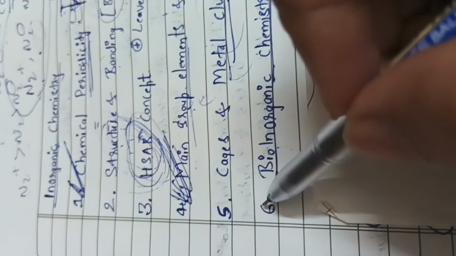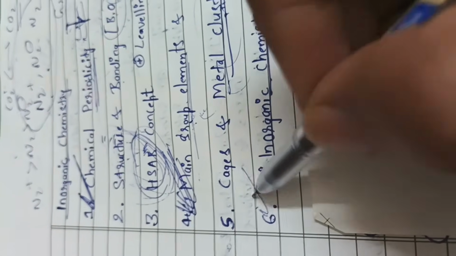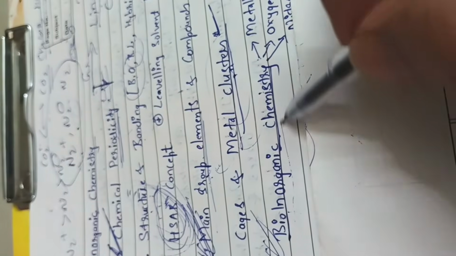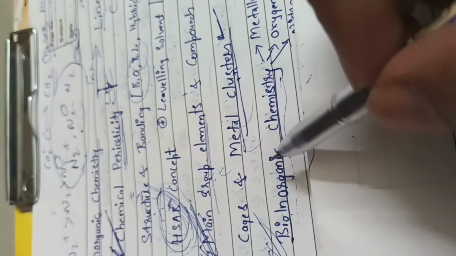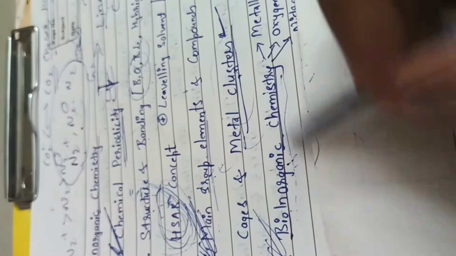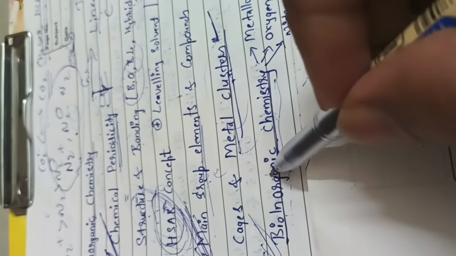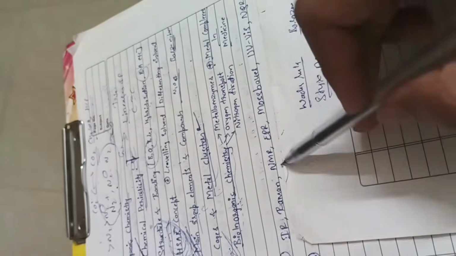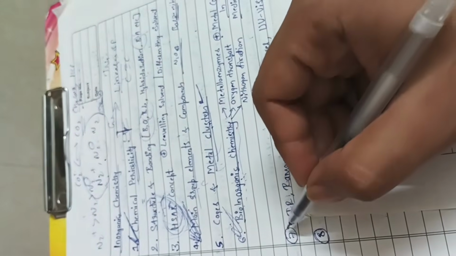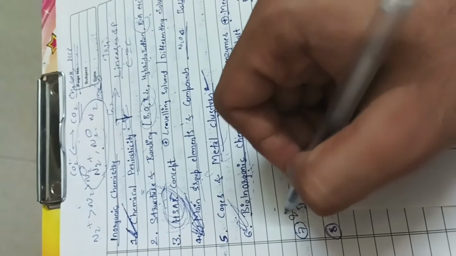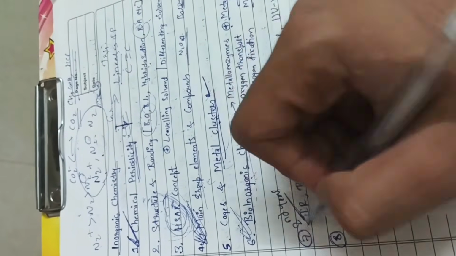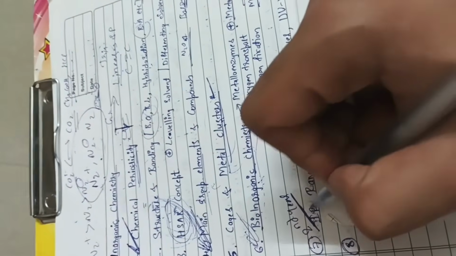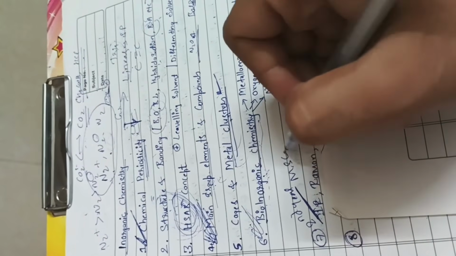Only those who have completed MSc, meaning first year and second year, can see these concepts. Those who have not completed second year yet can't. They should ignore this topic and carry on. Next will be IR, Raman, NMR, EPR, Mossbauer. These are all spectroscopic terms and are strictly for second year students. Only those who completed second year, only MSc completed students, will see this.